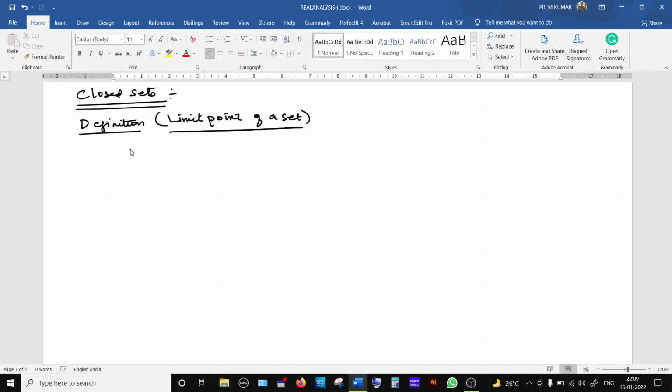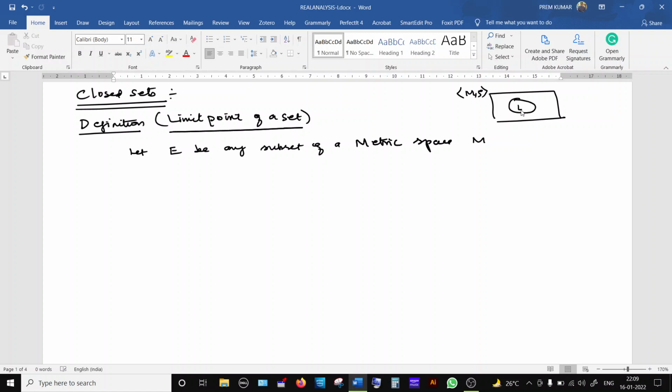Now, the definition is, let's suppose E be any subset of a metric space, say M. Suppose M is a metric space with a metric rho, and E is a subset.